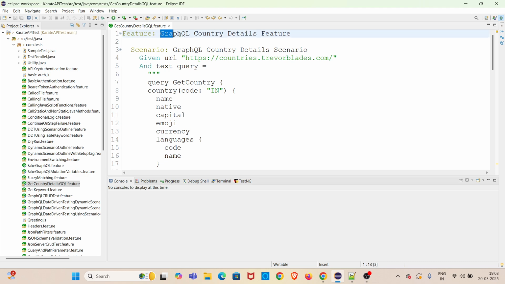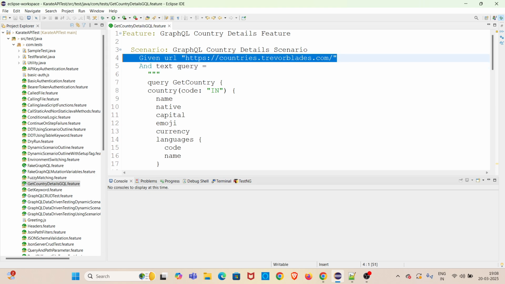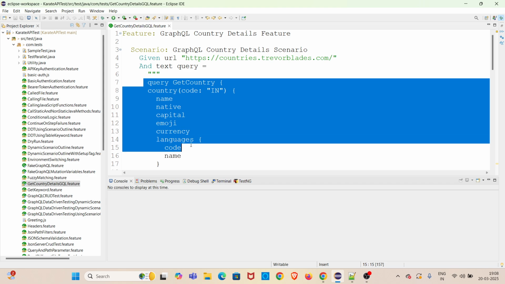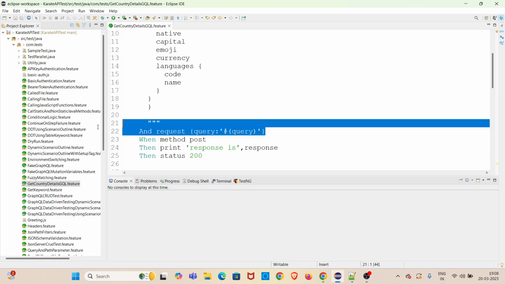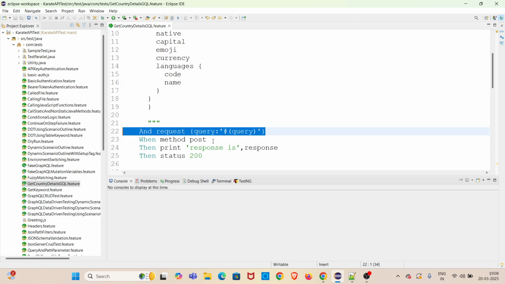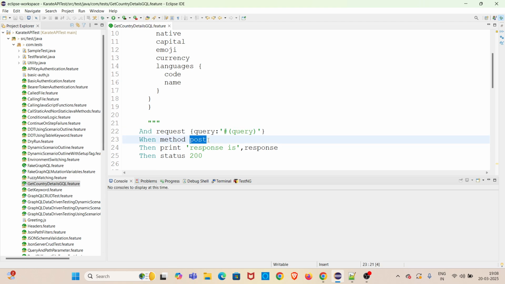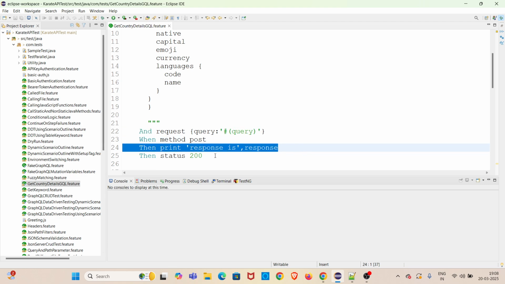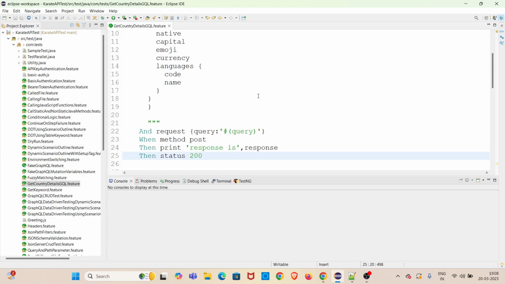So this is the feature name and this is the scenario name. So we are hitting this particular GraphQL API. So this is a query. So we are getting the resource details from the server. So this is the query we have to pass, and we are passing the query along with the request, and the HTTP method used is post. We are printing the response and also validating the status code.